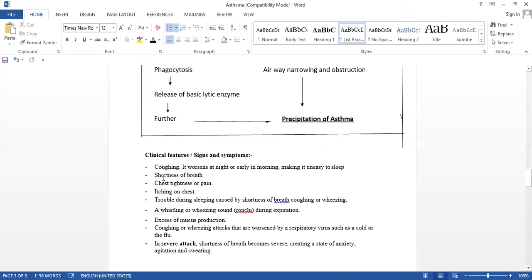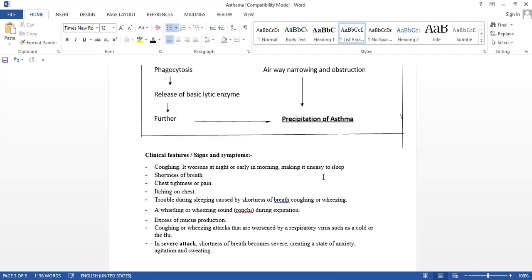Okay, now see the clinical features, or signs and symptoms. What are common? If you know the common cold, it is very easy. The same condition, but exaggerated. Coughing worsens at night. Why at night? Because the environment is too cold at night and also in the early morning, making it uneasy to sleep. If we are continuously coughing, can we sleep? No, we cannot sleep, and the others also will not get sleep, isn't it?